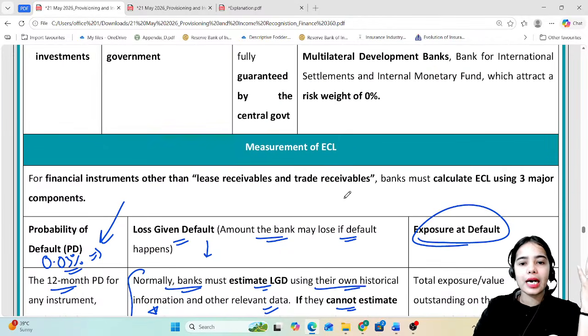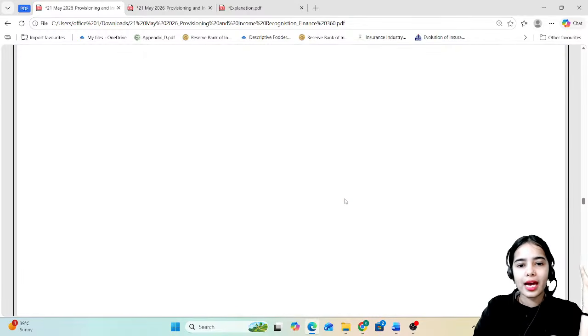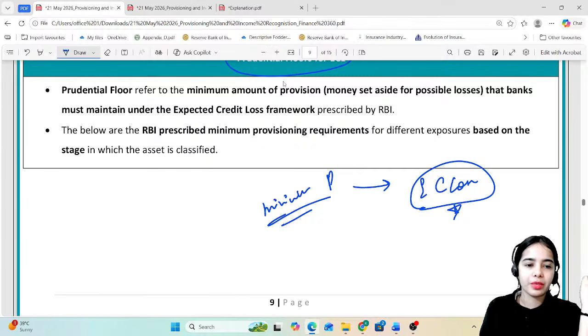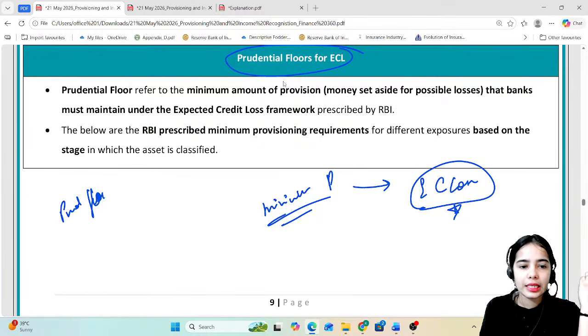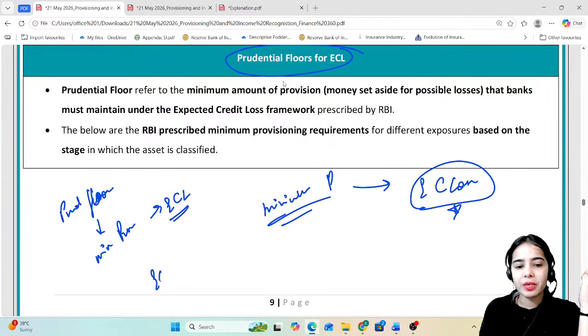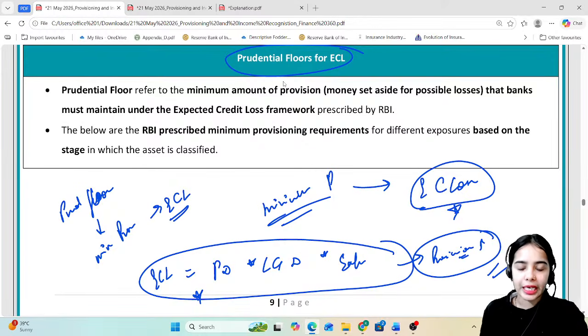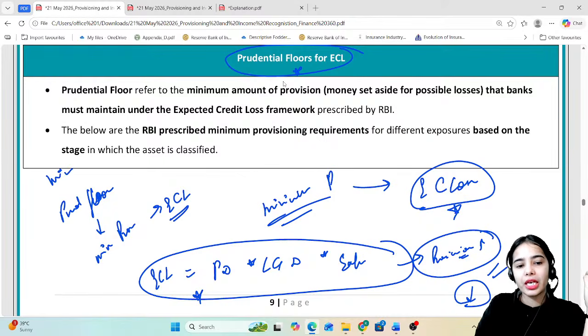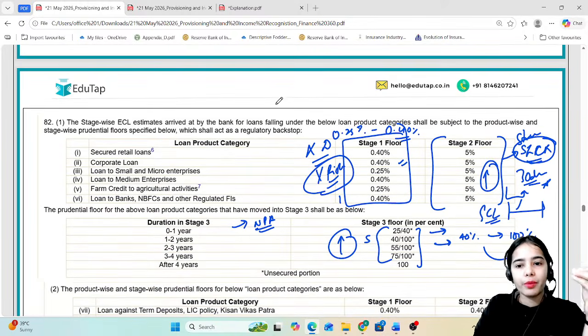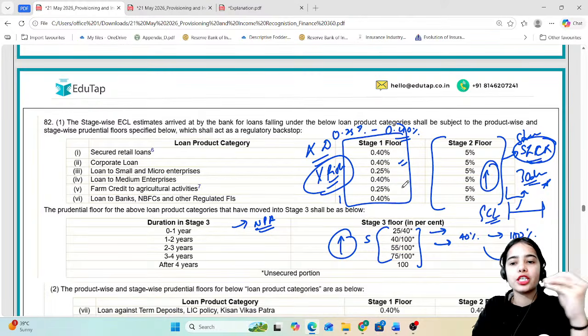Now, the prudential floor has been given. Prudential floor means these are the minimum provisions for the expected credit loss. Through the expected credit loss formula of probability of default and loss given default multiplied by the exposure of the bank, if the provisions are coming higher, then the higher provisions will be maintained. But if the provisions are coming lower, then these prudential floors have to be followed, because this much provision is the minimum that has to be maintained for stage 1, stage 2 and stage 3.